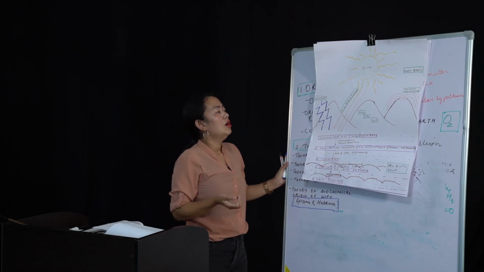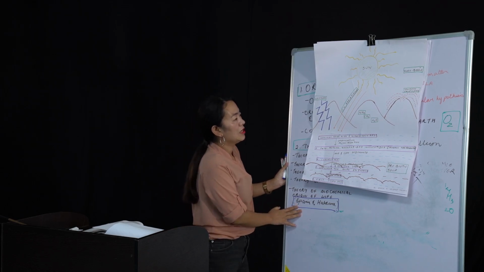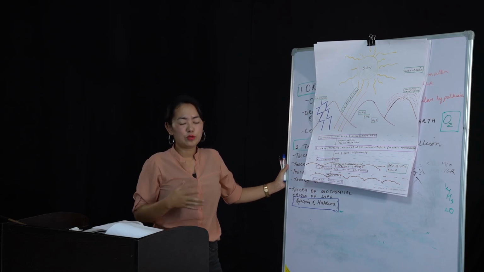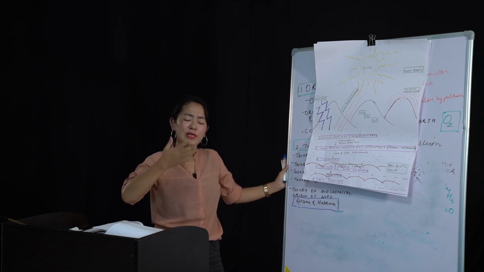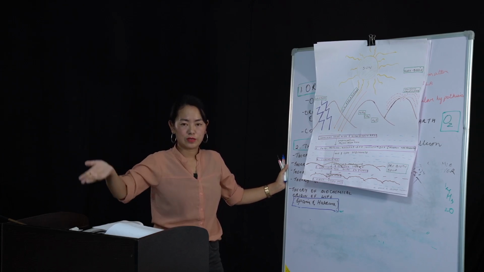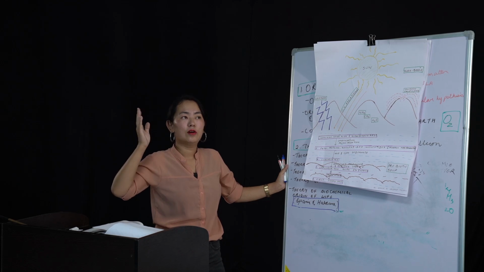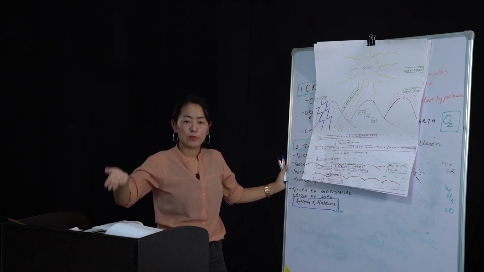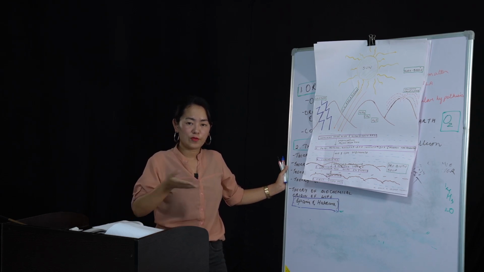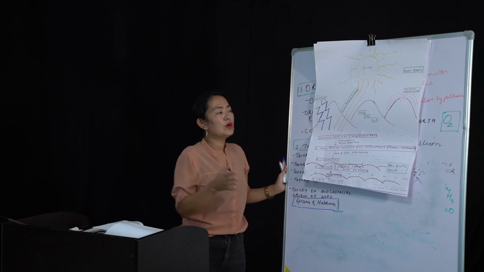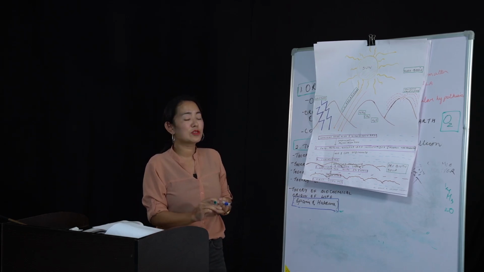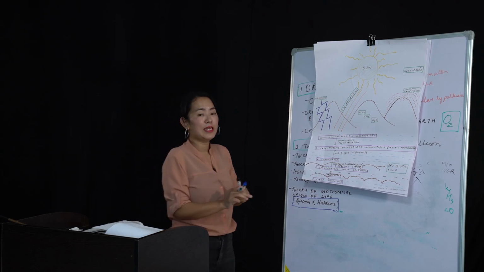What Oparin and Haldane observed was that the primitive Earth, due to its high temperature, took billions of years to form into the present oxidizing atmosphere. When you talk about reduction, you have already heard what reduction is, right? So why am I talking about an oxidizing atmosphere?